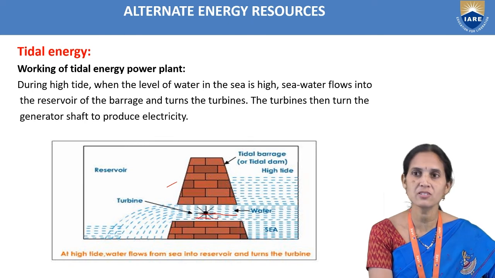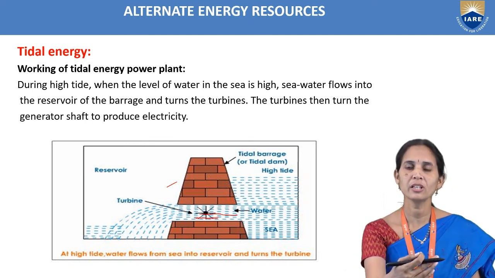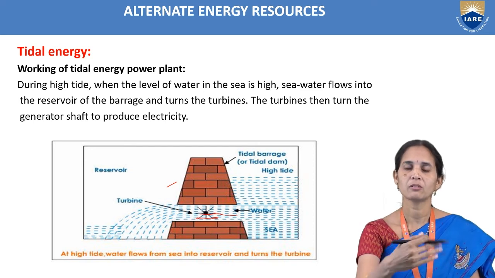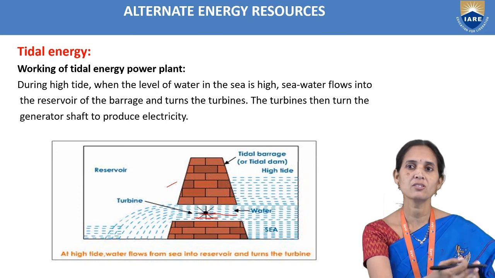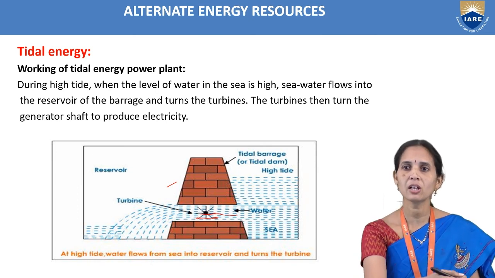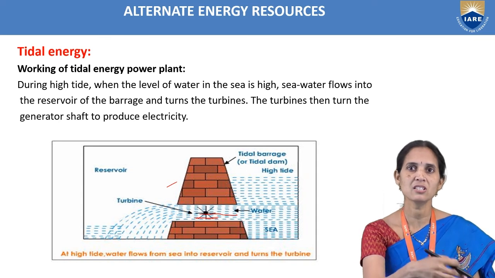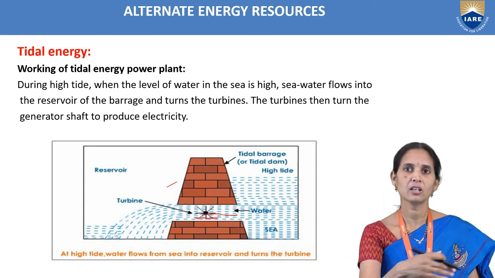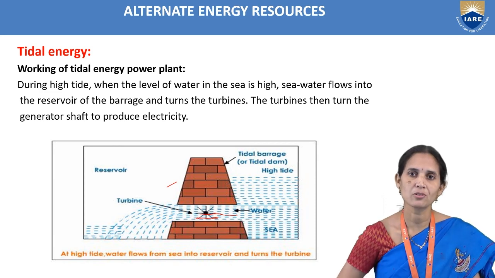We arrange turbine blades here, and we can observe the movement of the turbine blades. The turbines turn the generator shaft and produce electricity.